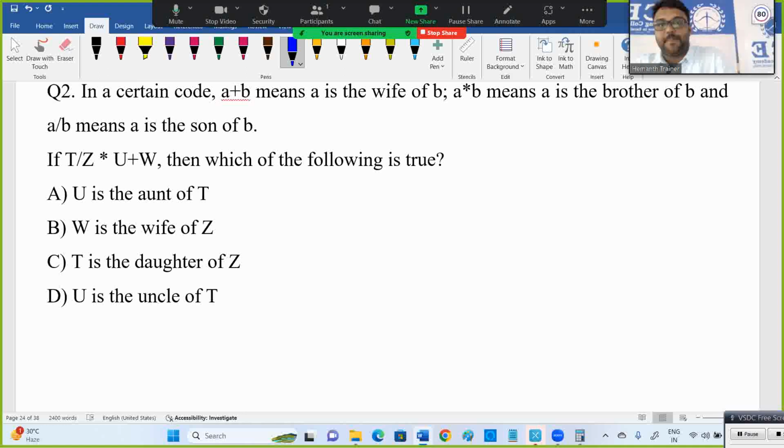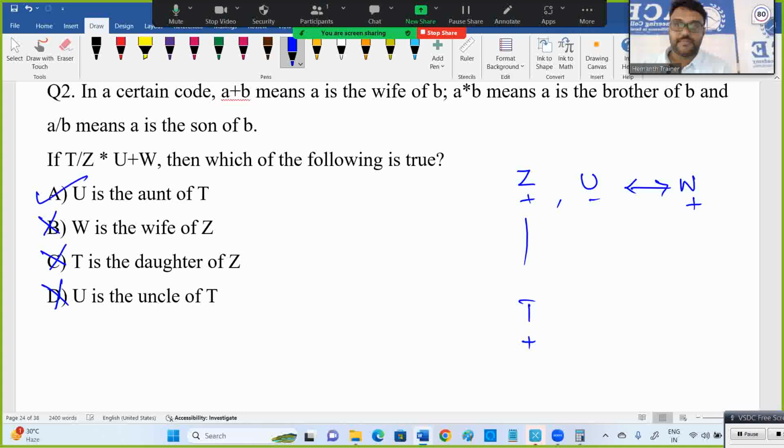In a certain code, A plus B means A is wife of B. A into B means A is the brother of B. A divided by B means A is son of B. So T is son of Z. Z is brother of U. U is wife of W. Now, which is correct? W is wife of Z. No. T is daughter of Z. No. U is the uncle of T. U is female, so aunt is correct. U is aunt of T is the correct answer.